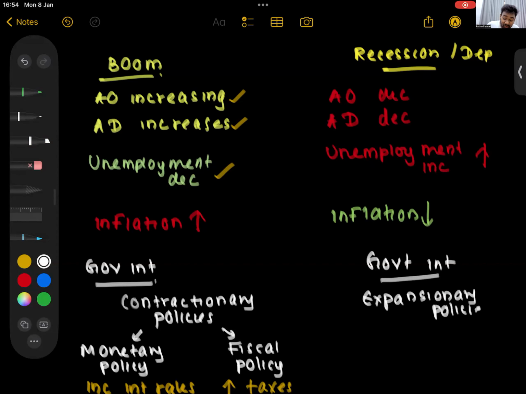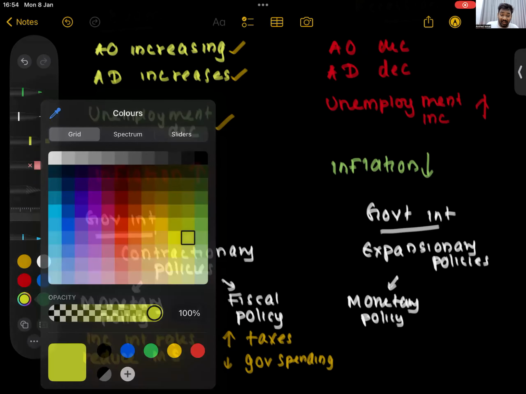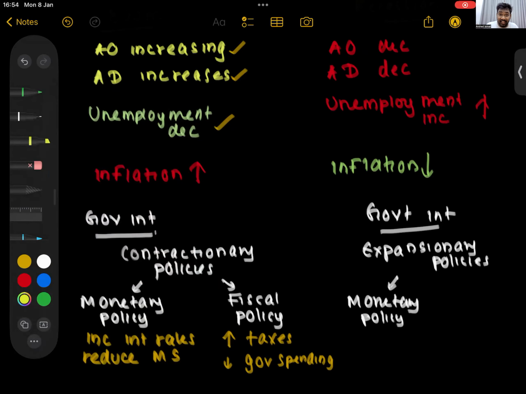Now, this is what they did during COVID. Always connect to the real world. During COVID, Lamai, I don't know if you all remember, what happened to interest rates? Under monetary policy, interest rates were low or high? They reduced interest rates. You could take a housing loan, a long-term loan, at 5%. Now a housing loan is close to around 20%.